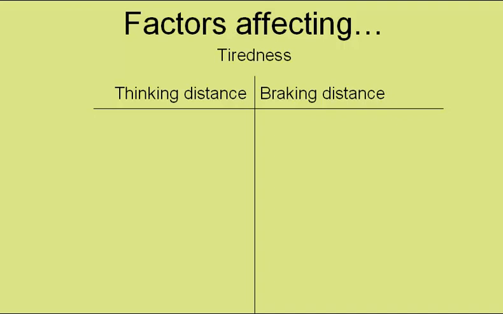Tiredness. Well, when you're tired, you may react more slowly and so travel a little bit further before you apply the brakes. When you apply the brakes, you're likely to press them just as hard as when you're not tired. So tiredness would affect thinking distance. Ice and rain would reduce the amount of friction between the tyres and the road. It wouldn't affect your reaction times, and so ice and rain would affect braking distance.